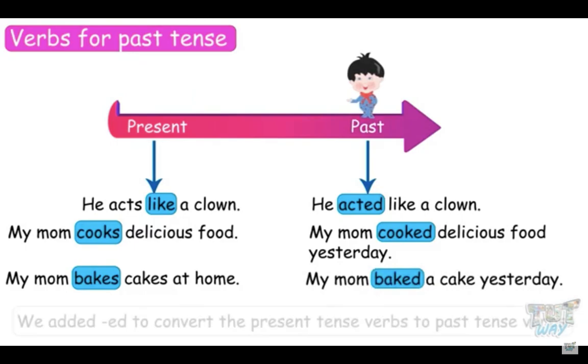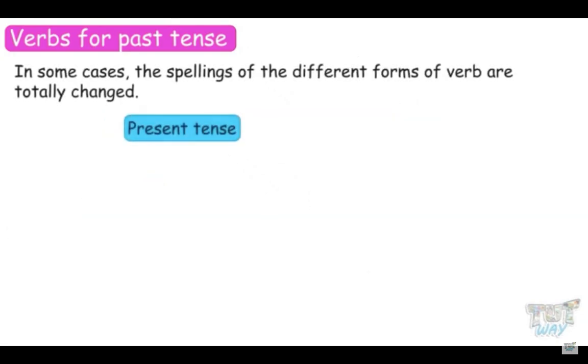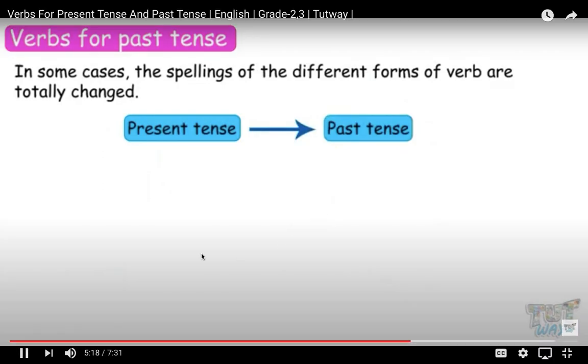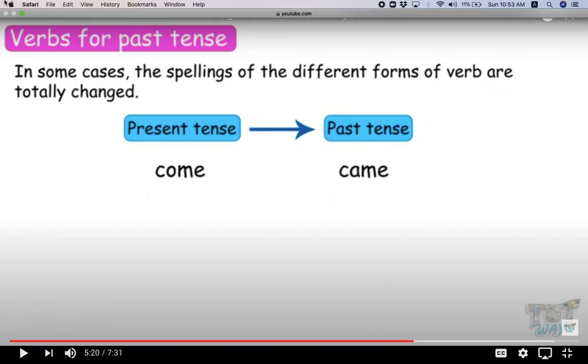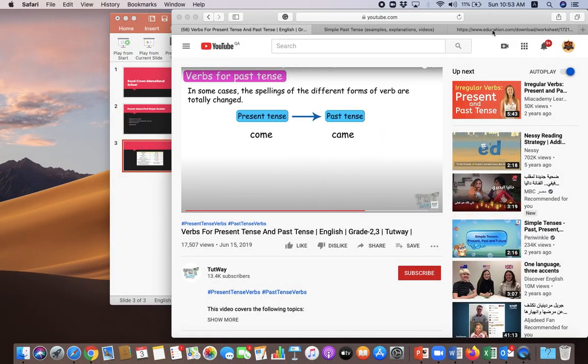So kids, we added ed to convert the present tense verbs to past tense verbs. In some cases, the spellings of the different forms of the verb are totally changed. Let's see. Come, came.